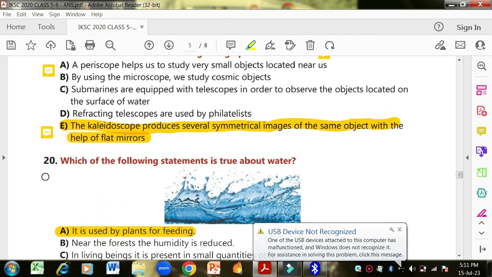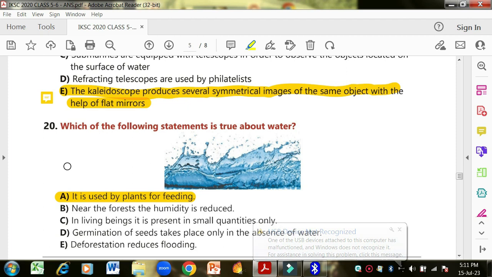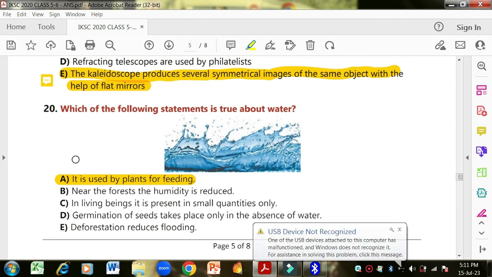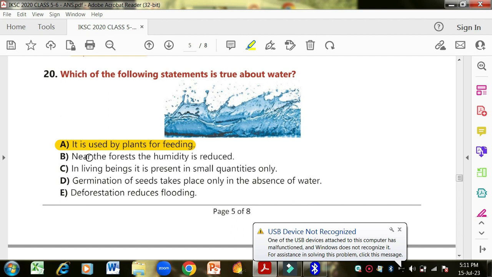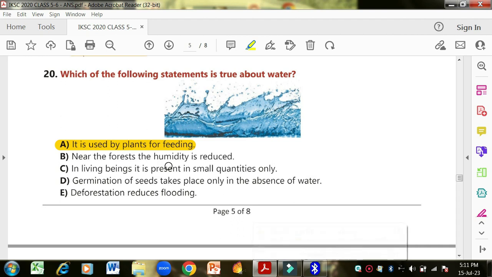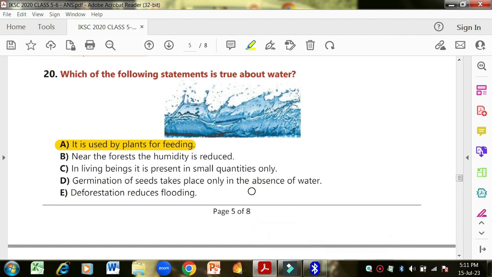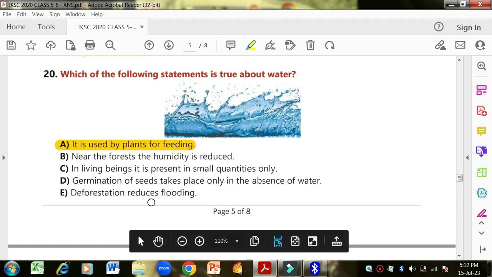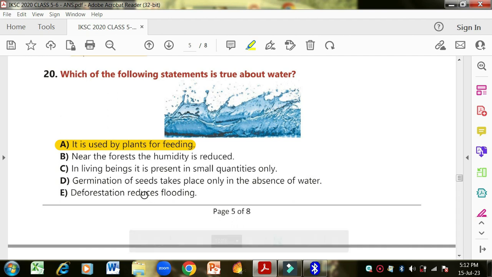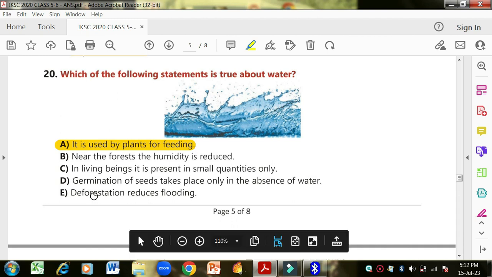Okay, next is which of the following statements is true about water? It is used by plants for feeding. Near the forest, the humidity is reduced. In living beings, it is present in small quantities only. This is wrong. Germination of seeds takes place only in the absence of water. No, this is also wrong because we need water to germinate seed. Deforestation reduces flooding. This is also wrong because forestation helps to reduce floods. So the correct one is it is used by plants for feeding.